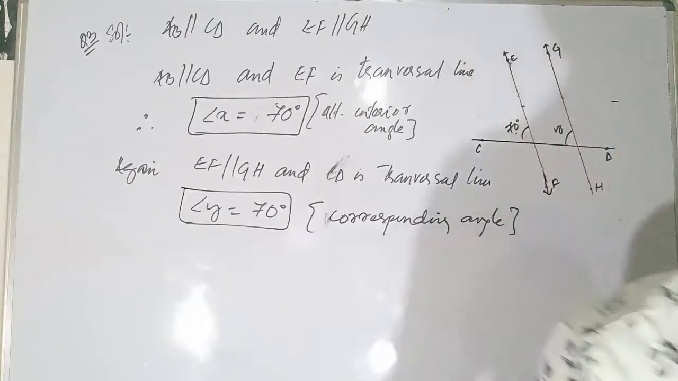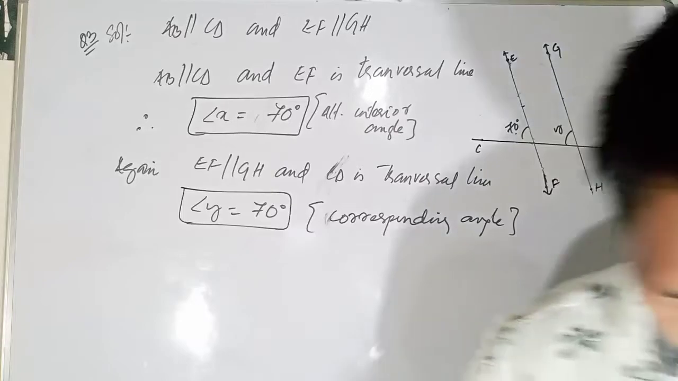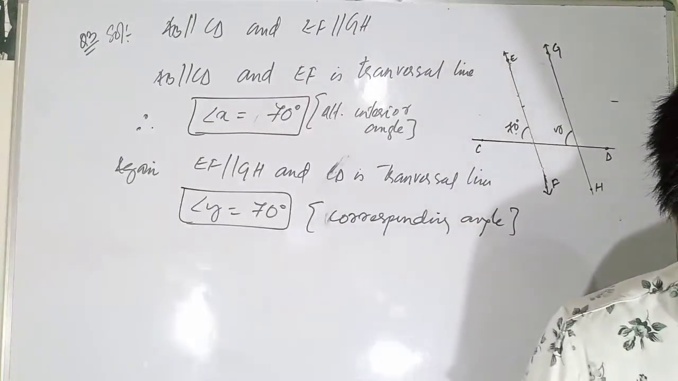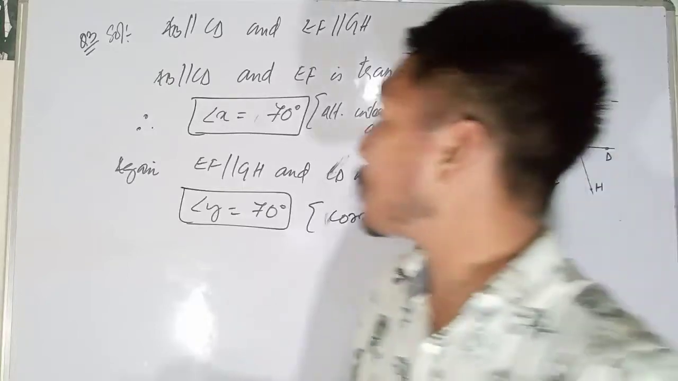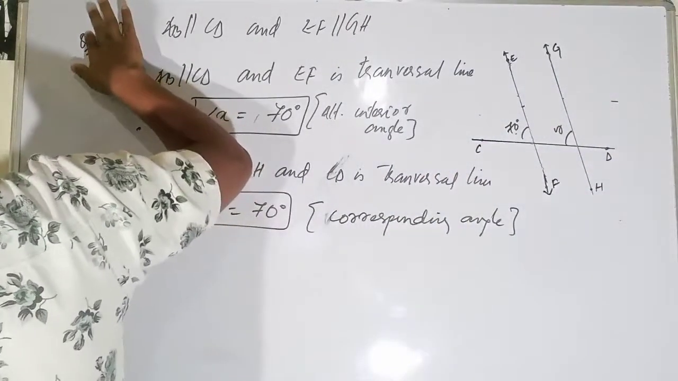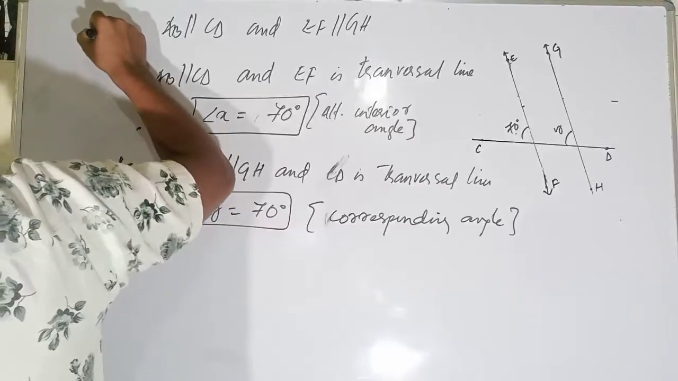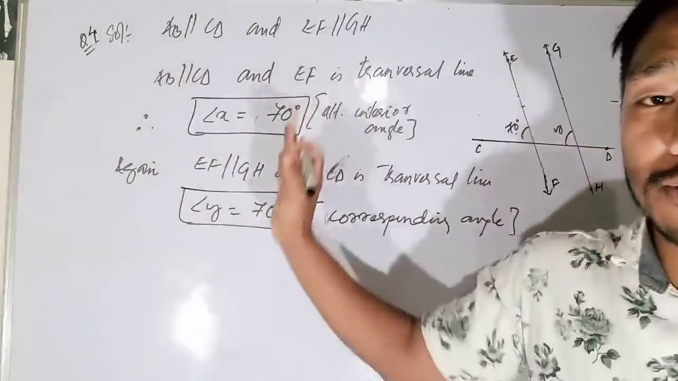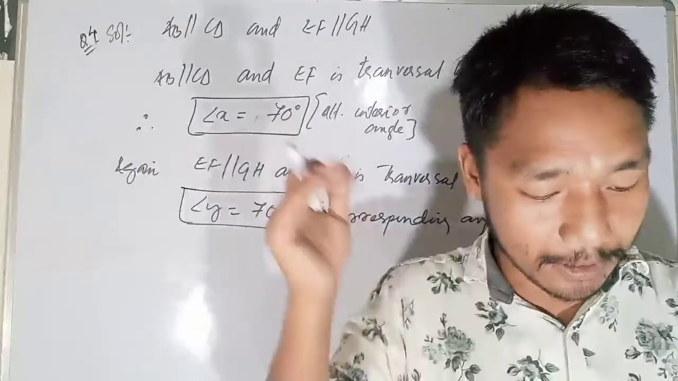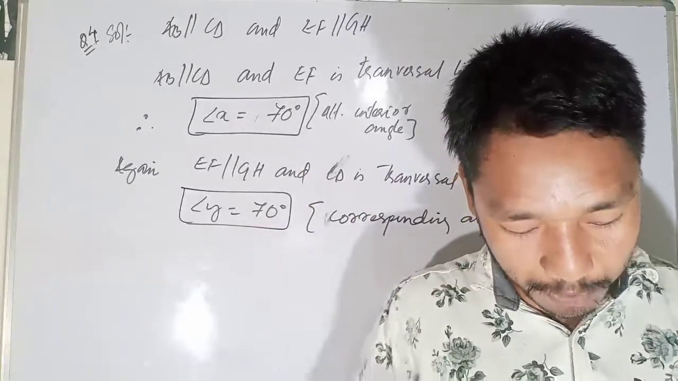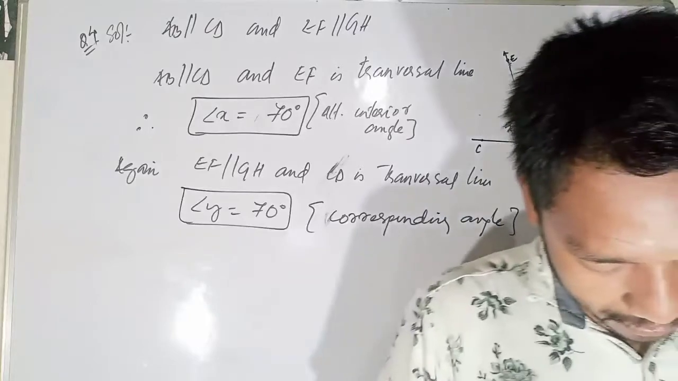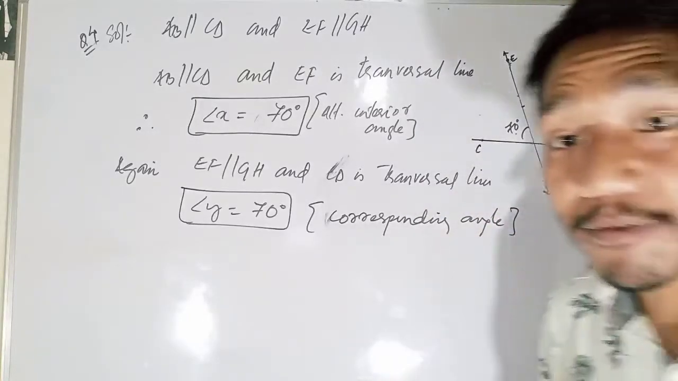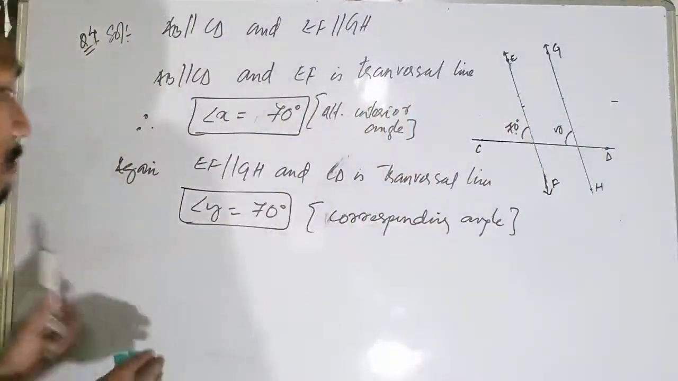Let's go to the next question. Question number 4. I'm sorry, this is question number 4, not 3. Question number 3 is given as homework. It is something like question number 2 only, so not much confusion is there. Okay, let's go to question number 5.